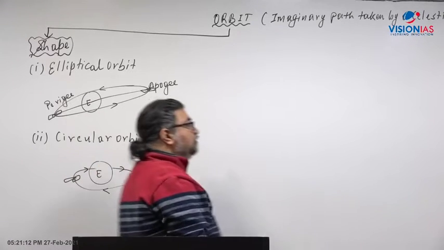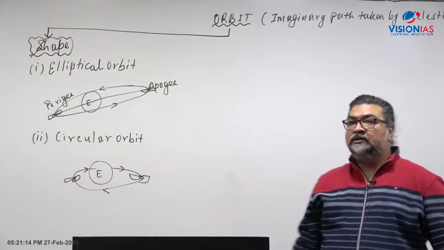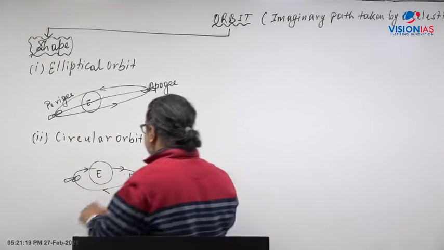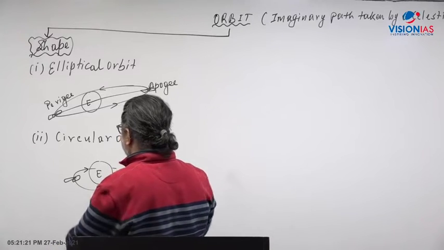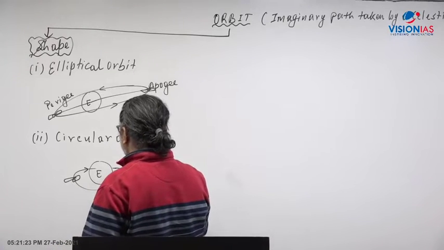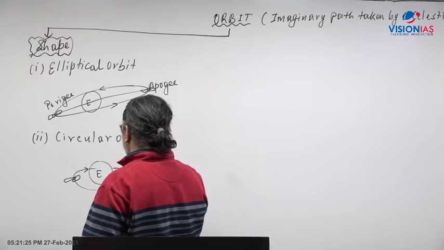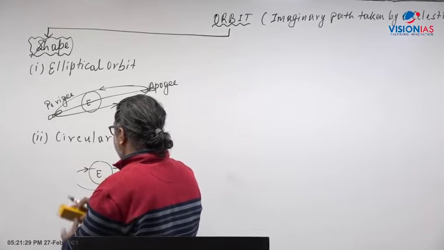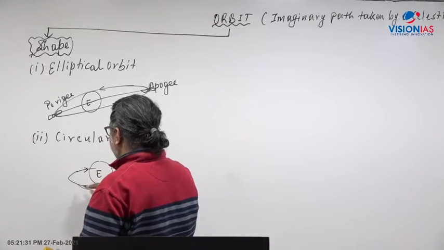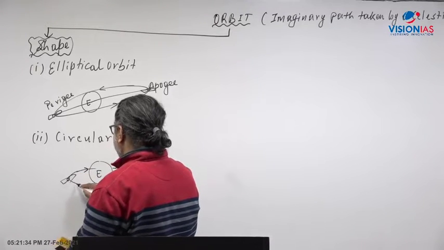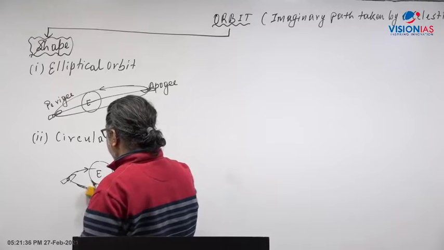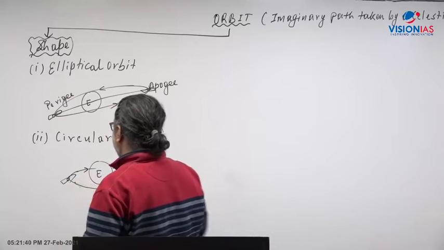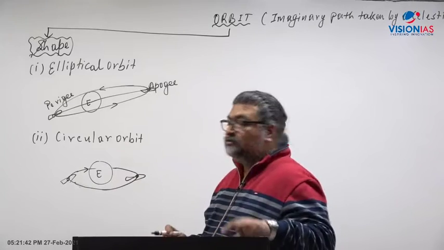Right? It becomes a circular kind of orbit there. Right, circular orbit there. So this is one part.